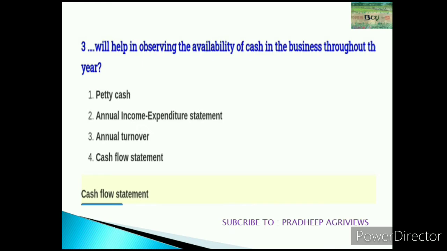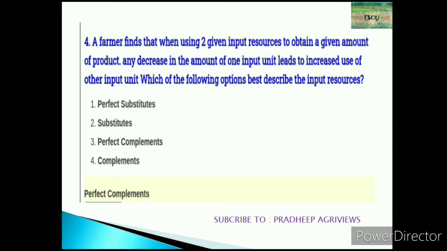agri-economics. And fourth, a farmer finds that when using two given input resources to obtain a given amount of product, any decrease in the amount of one input leads to increased use of the other input. Which of the following options best describes the input resources? You have to think and give the perfect answer. IFFCO will expect this type of question in 2020 also. The answer for the question is perfect complements.